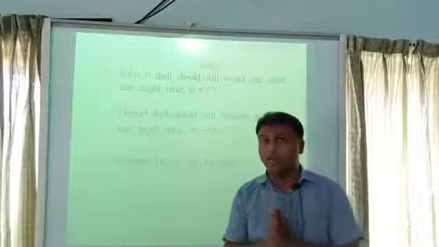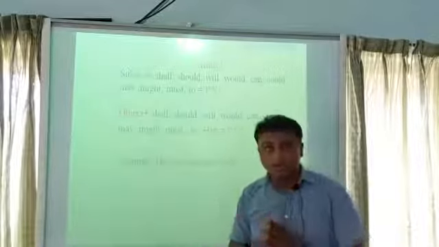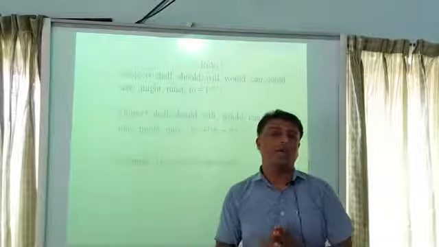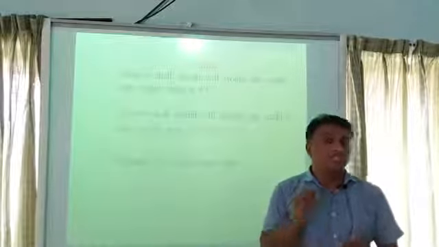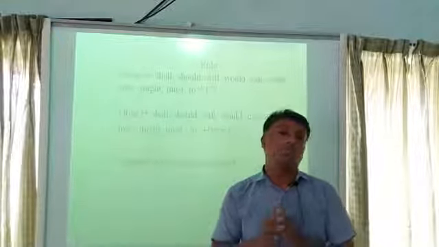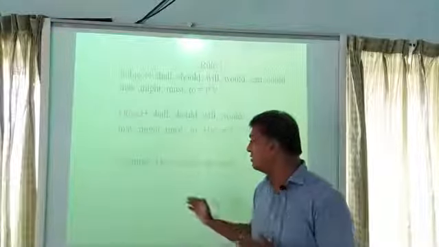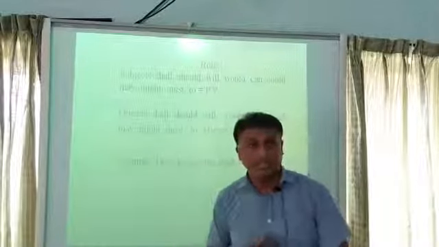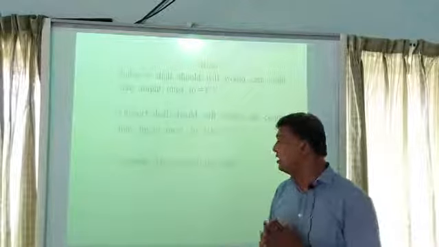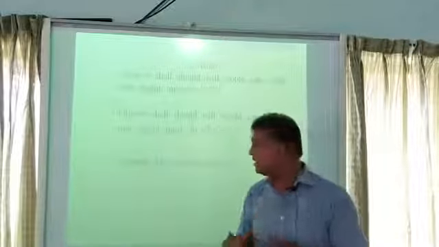The verb 1 of did is do and verb 3 of did is done. Now the question is, which form will we write here? Actually, it totally depends on sentence. If the sentence is in active mood, then we will write verb 1, that means do.